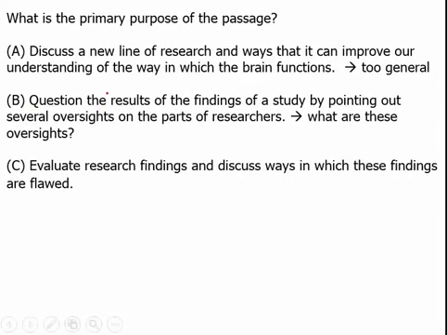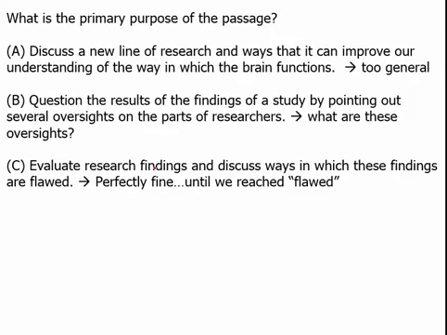C. Evaluate research findings and discuss ways in which these findings are flawed. Does he evaluate research findings? Yes. Do you stop reading when you get to there? No, you keep reading. Discuss ways in which these findings are flawed. Now, to say something is flawed is to say it is wrong. He, however, or she, the author of the passage, says that the findings are tentative. More work needs to be done. That is not the same as flawed. Therefore, we go on to a different answer choice because we found that rotten spot, that word flawed,